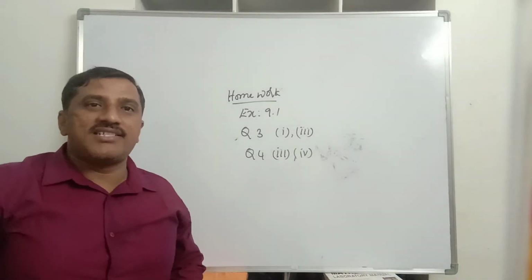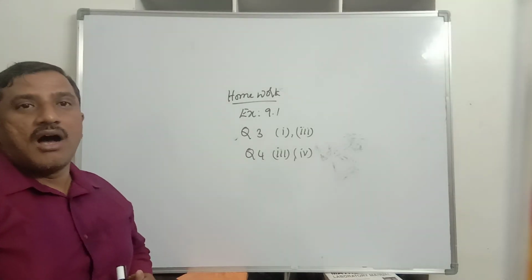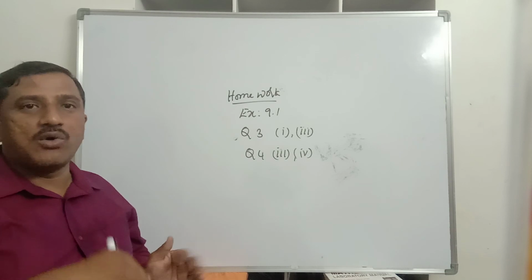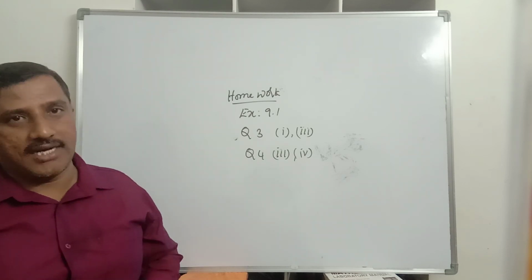I hope you understand today's concept, that is rational numbers. What are rational numbers? How to write those rational numbers? How do you represent rational numbers on the number line? How to find equivalent rational numbers?